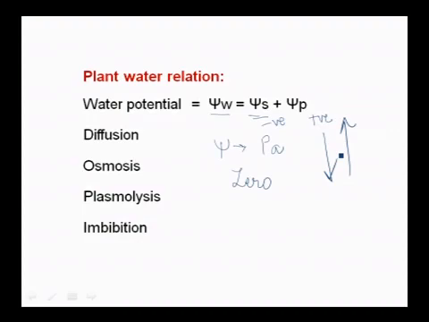If pressure is added to atmospheric pressure, then water potential also increases, which increases pressure potential. So, water potential is mainly dependent on solute potential and pressure potential.